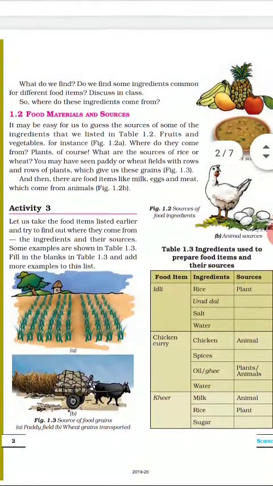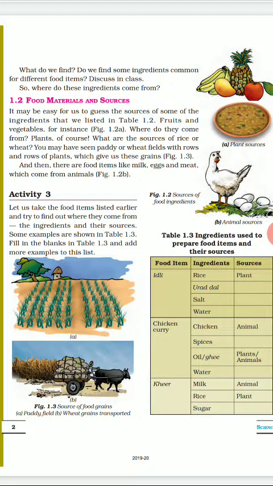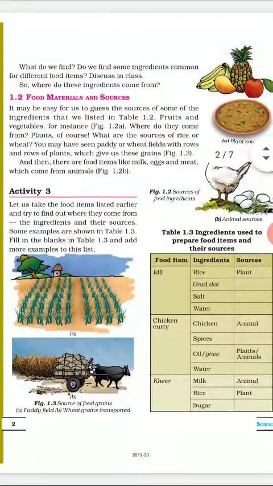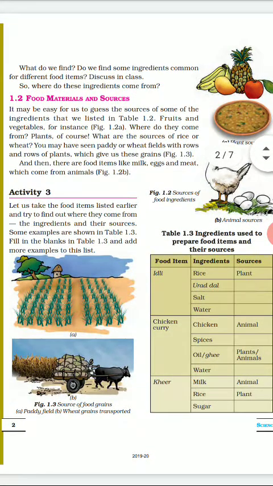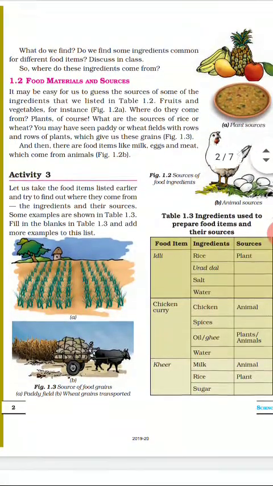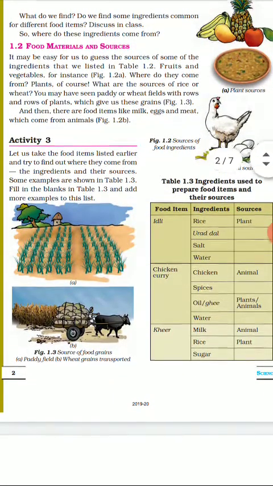So what do we find? That some of the ingredients are common in the food items, and where do these ingredients come from? Let us try to understand that. So some of the ingredients, food material and the sources: some of the ingredients come from plants, and some come from animals. Animals give us milk, egg, meat. And plant food products give us wheat, rice, pulses, fruits, vegetables. All these things come from the plants.